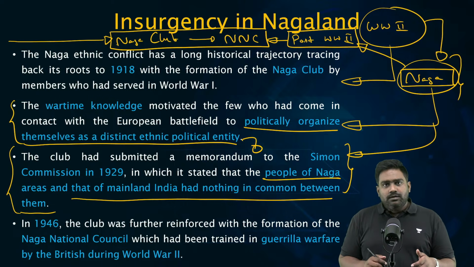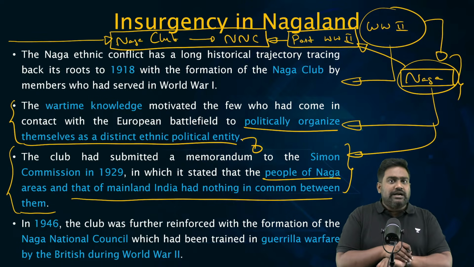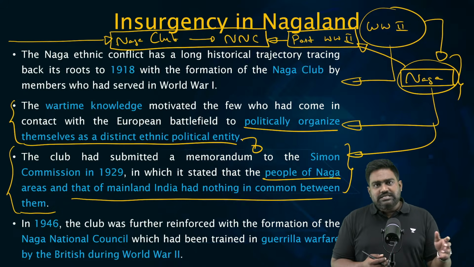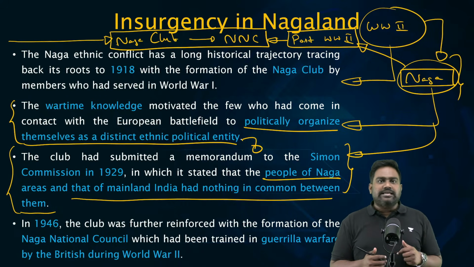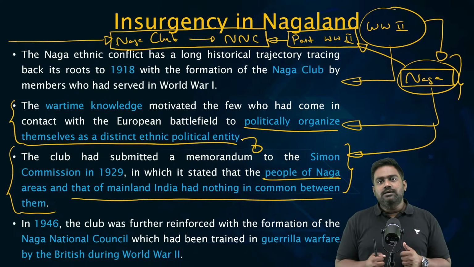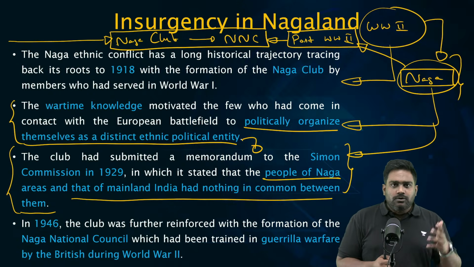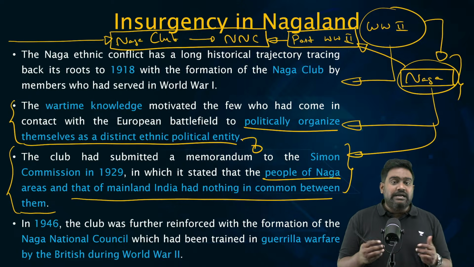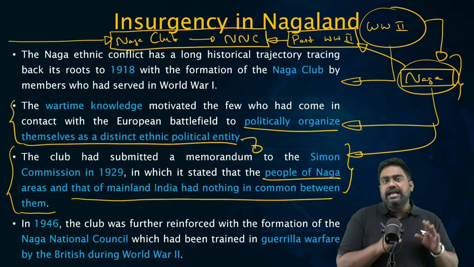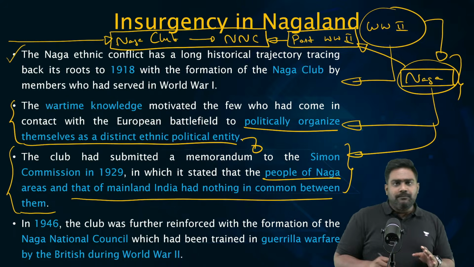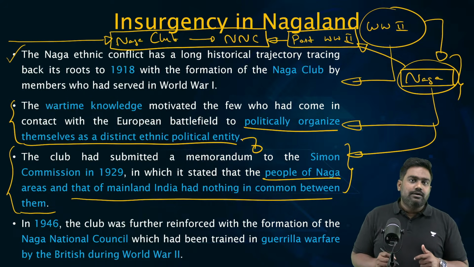By then, the British influence had weakened. The world wars had destroyed Britain's economy itself. Britain was a power on the decline. It was eventually pushed to leave all the colonies, granting independence. So decolonization was gaining momentum. It was only a matter of time before India could become independent.